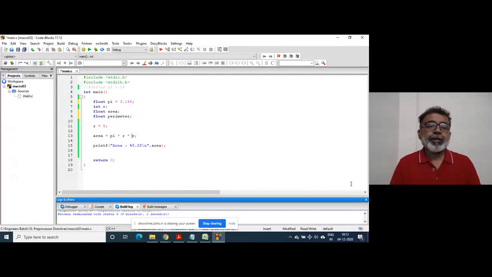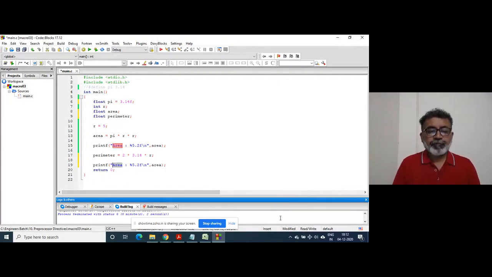And you have already 2 into 3.14 into R, right? I'm taking a small program because small programs help you to understand concepts, right? Perimeter.